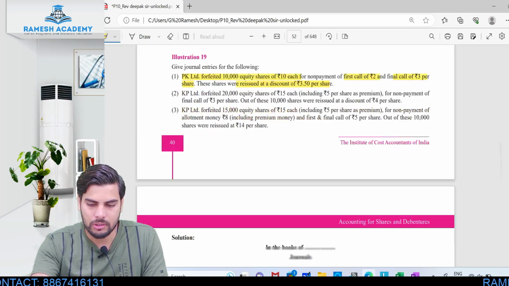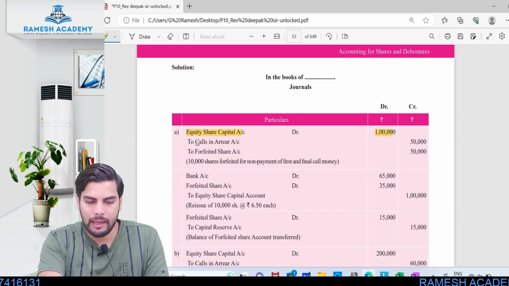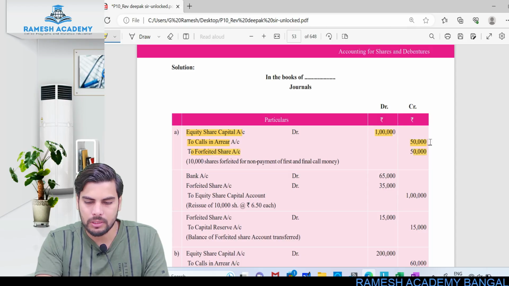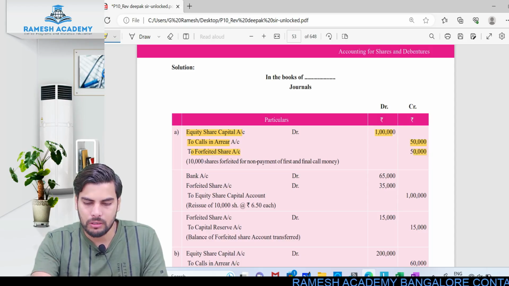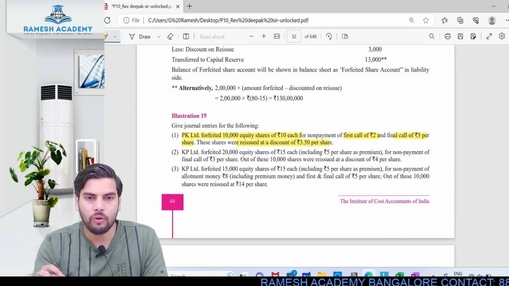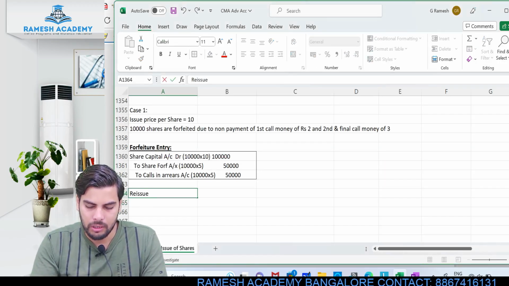Okay, let's just check out the solution. Share capital account debit 1 lakh. Calls in arrears account is credited 50,000. Share forfeited account is credited 50,000. Clear? This would be the entry for forfeiture. Now let's talk about the journal entry for reissue of these forfeited shares. Okay, so this would be the entry for reissue.